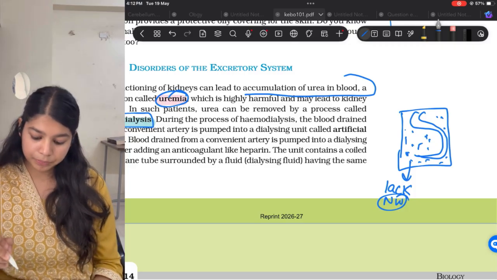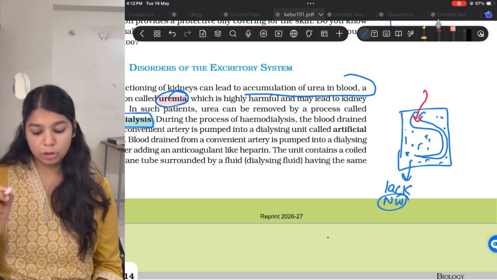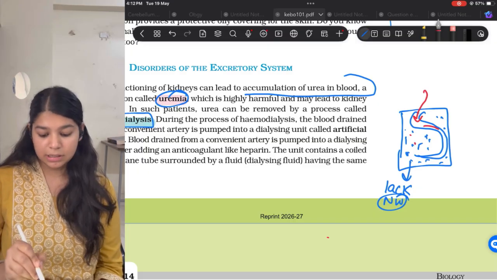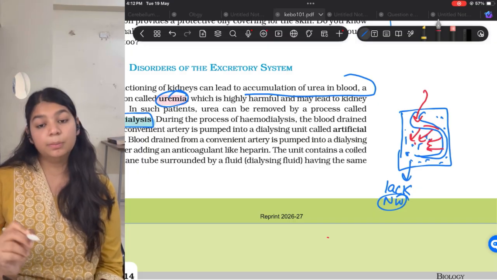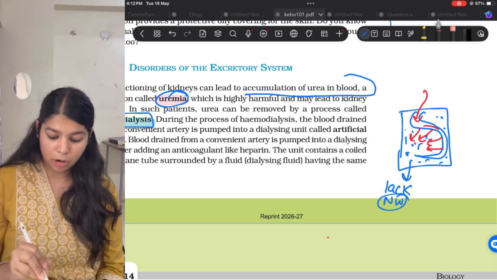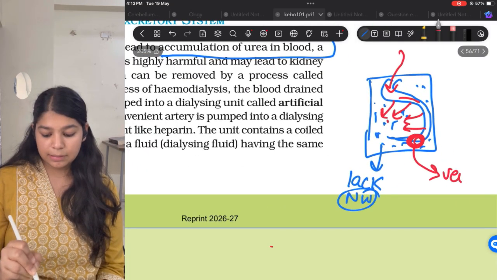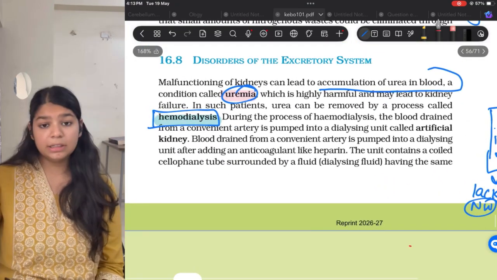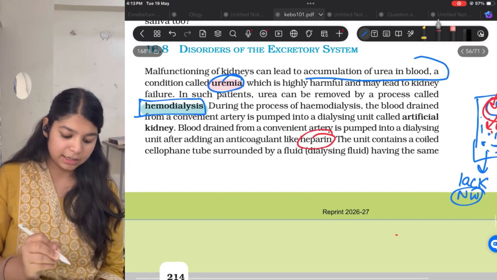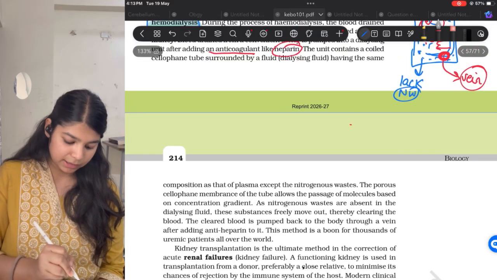Now, blood from an artery of your body is added to the cellophane tube. As the blood has nitrogenous waste but the fluid around does not, the nitrogenous waste comes out of the blood by the concentration gradient, and thus cleared blood is obtained. This cleared blood is drained back into one of your veins. When blood is pumped into the cellophane tube, heparin is added to prevent coagulation, and when it is added back into the vein, antiheparin is added.